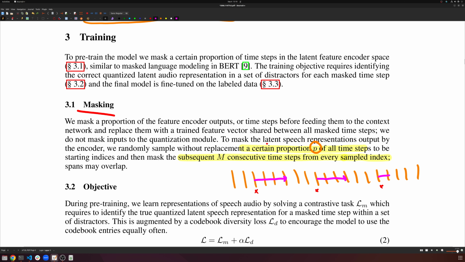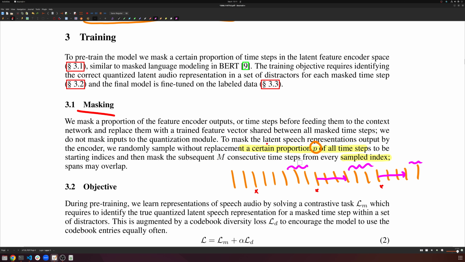And then we'll mask out all 3 of these things. Something like that. And our neural network has to use only the available information around these large spans to fill them in. This is much more challenging for the purposes of audio, because there's so much autocorrelation in audio that neighboring convolutions would make it too easy.